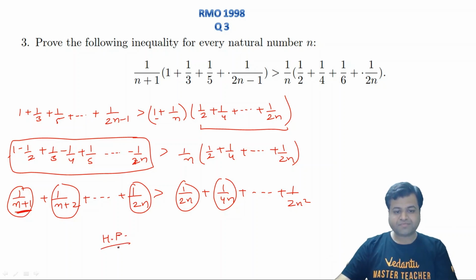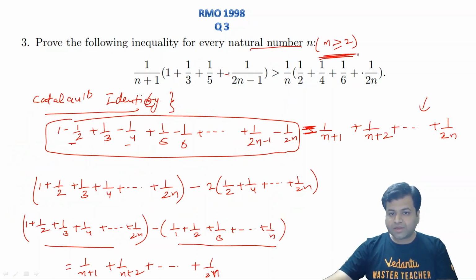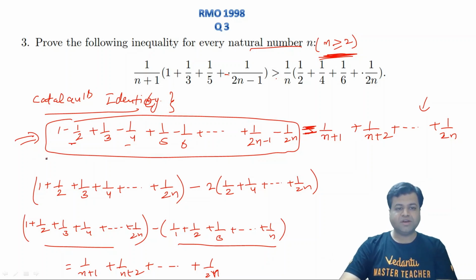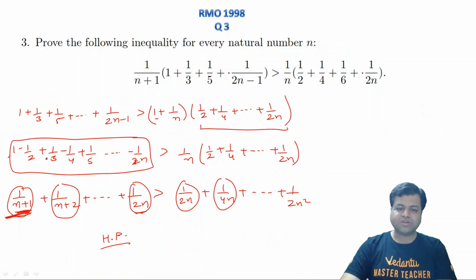Hence we can say that this result is proved, hence proved, right? And obviously if n is 1, this 1 by 2 will be equal to 1 by 2. So that's why I have previously told you that here it should be n greater than or equal to 2, or here it should be the strict equality, right? So I hope this question is clear. We have used Catalan's identity, and in fact I suggest you to remember this identity. This is a very important identity and in fact a direct identity, but again this is very critical in some questions, right? Even 1 or 2 questions of IMO have been asked from this identity only, right? Not exactly this direct result, but obviously some application of this identity.